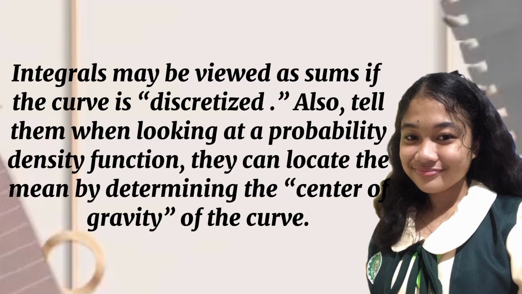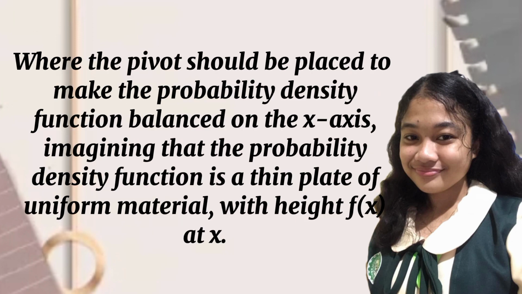Integrals may be viewed as sums if the curve is discretized. Also tell them that when looking at a probability density function, they can locate the mean by determining the center of gravity of the curve, where the pivot should be placed to make the probability density function balance on the x-axis, imagining that the probability density function is a thin plate of uniform material with height f(x) at x.